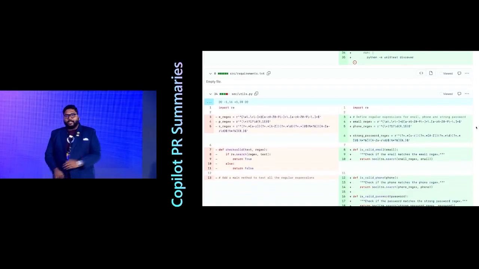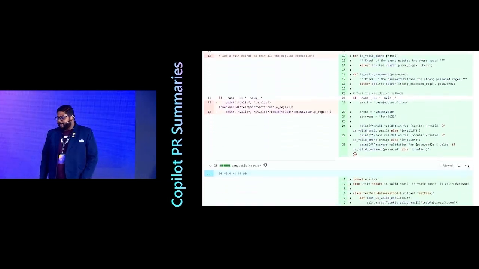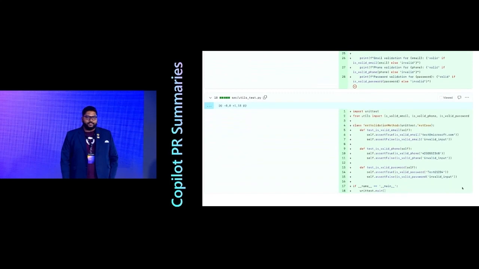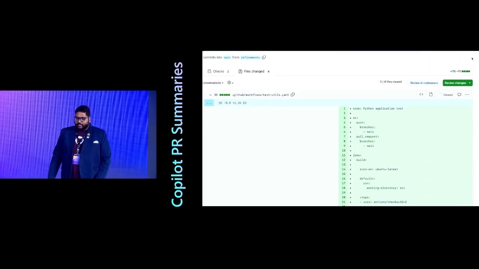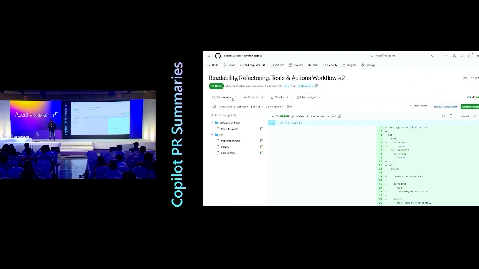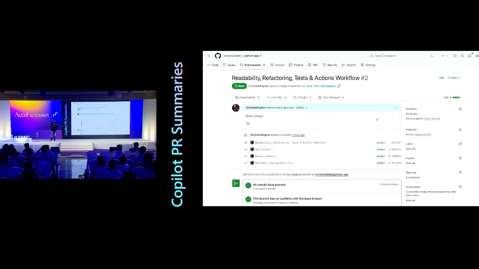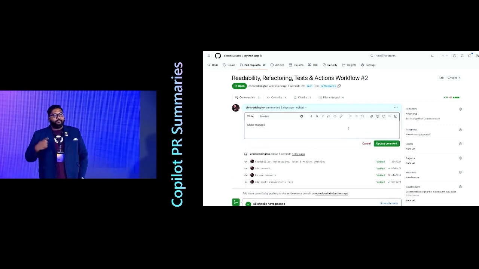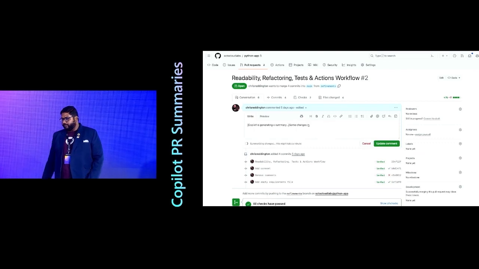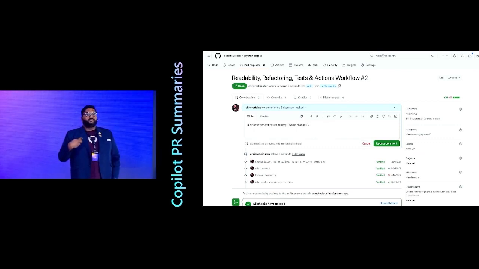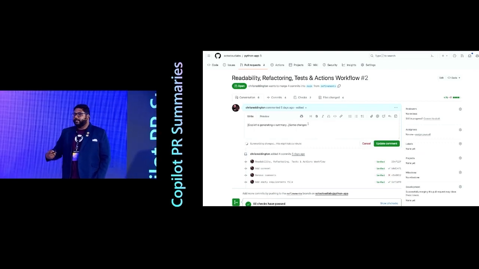You'll see that I'm showing you proof that here in this case, there's a bunch of Python files that we've changed, some utils. We've actually written a couple of unit tests for this as well. This is an example of about 4 commits across 4 different files, for example, right? And what we wanted to do was create a better experience for people that are applying for reviews and the senior engineers that are doing reviews. So we built a summary button within Copilot for pull requests, right, to enhance your workflow.